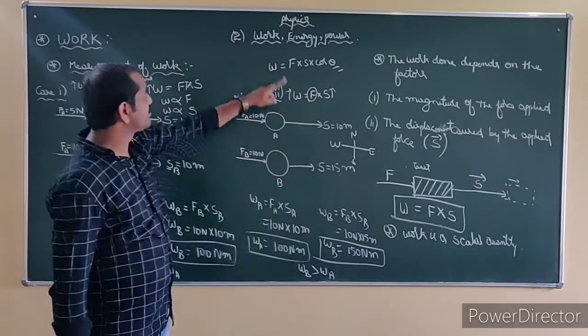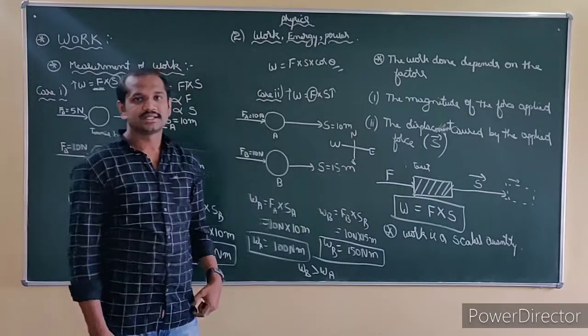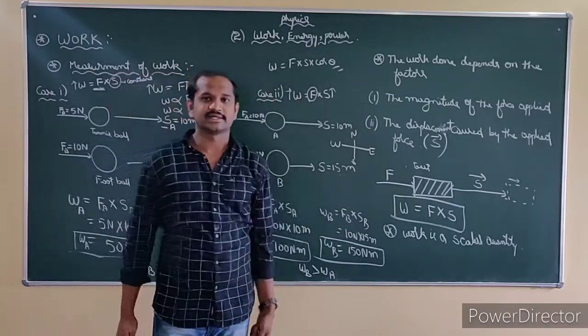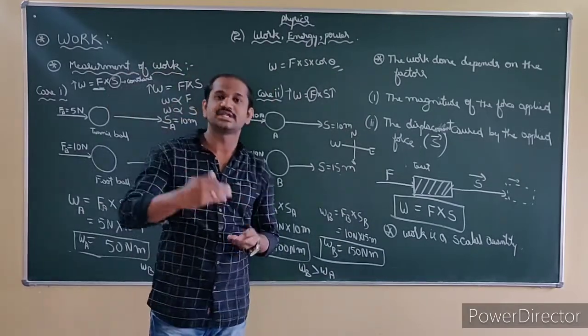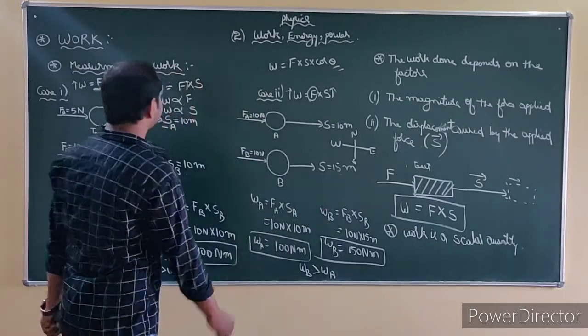Understand? See, in the work, energy, power chapter, work is a scalar, energy is a scalar, power is a scalar. This is a chapter of entirely scalar quantities. You should know how to differentiate which is a scalar and which is a vector.